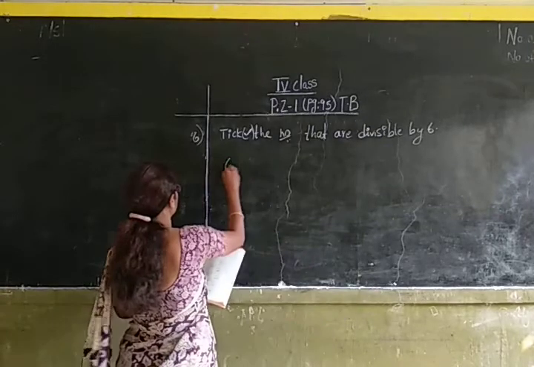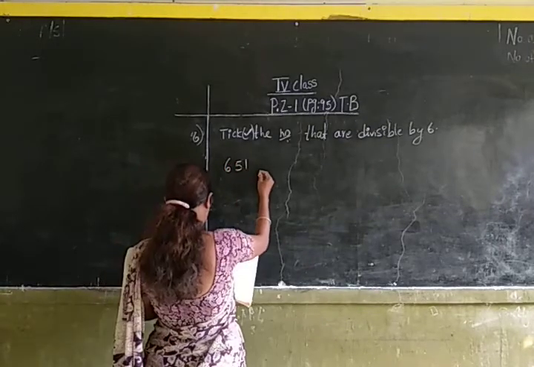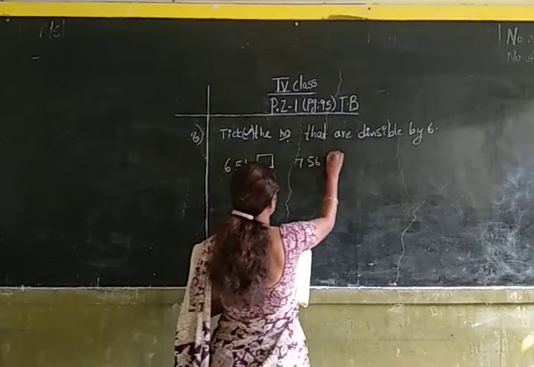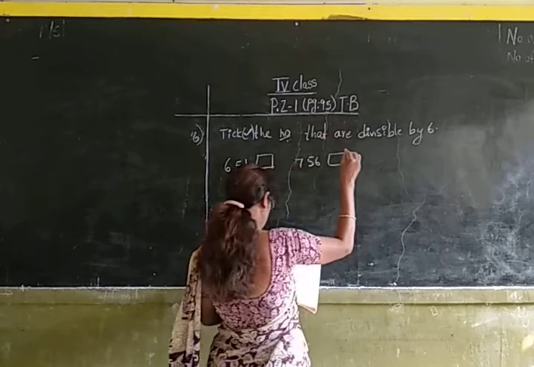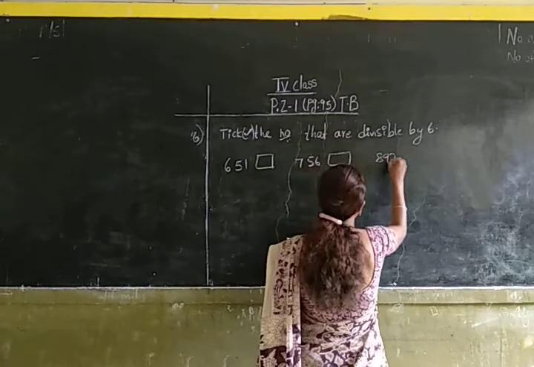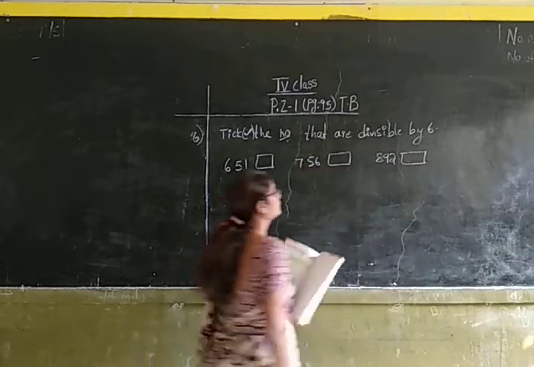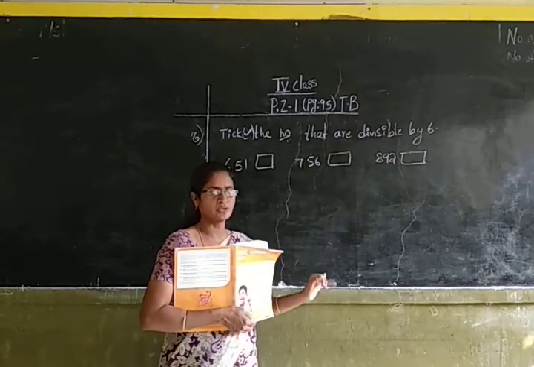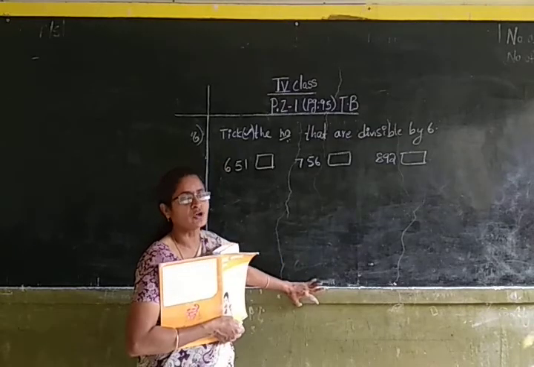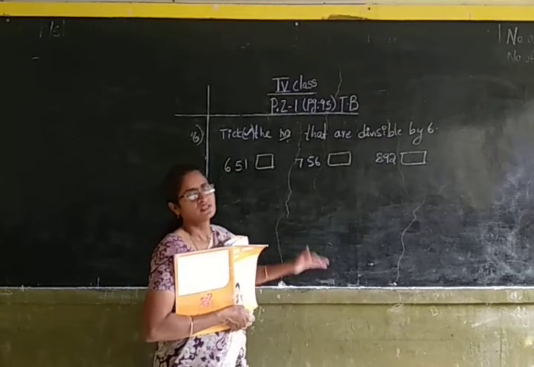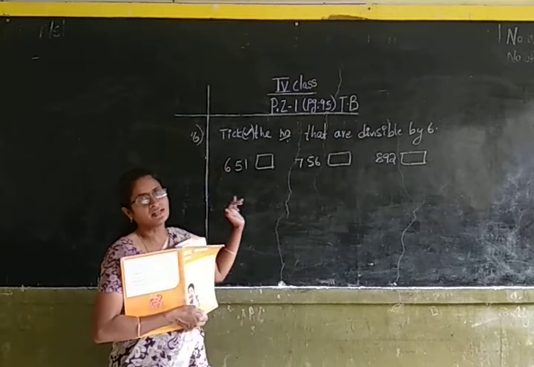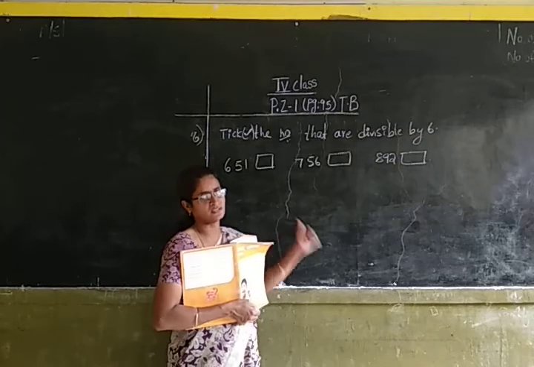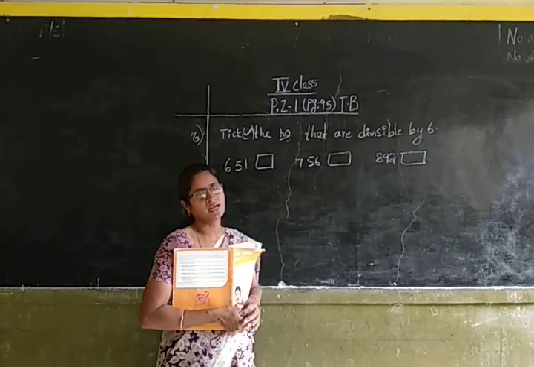Okay children. 651, 756, 892. If a number has to be divisible by 6, then it should be divisible by 2 and it should also be divisible by 3. If the number is divisible by both 2 and 3, then only the number is divisible by 6.